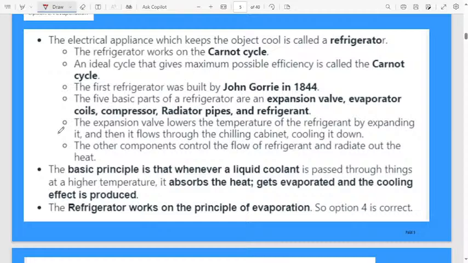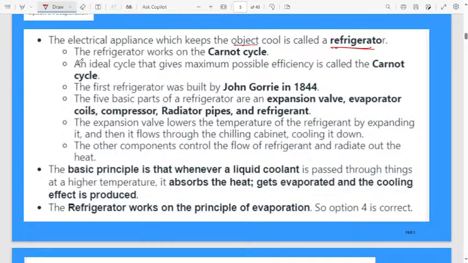The electrical appliance which keeps objects cool is called a refrigerator. What is the use of a refrigerator? Whatever food, vegetables, fruits, everything you keep inside the refrigerator, it will make the objects cool.